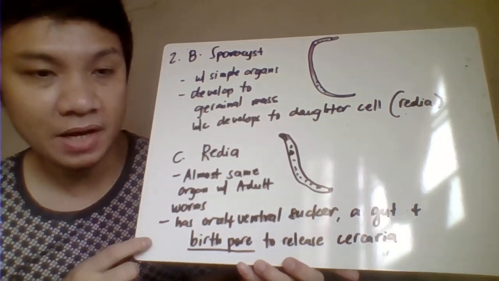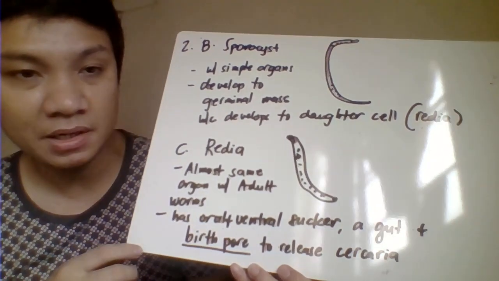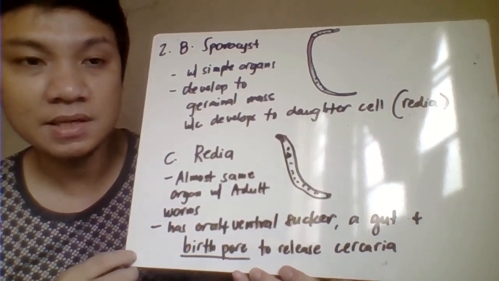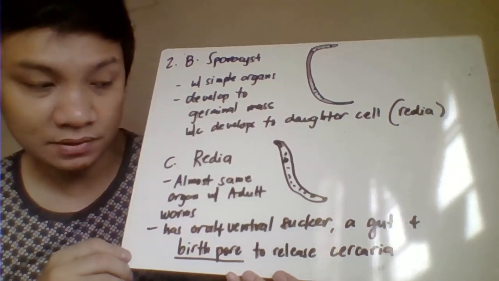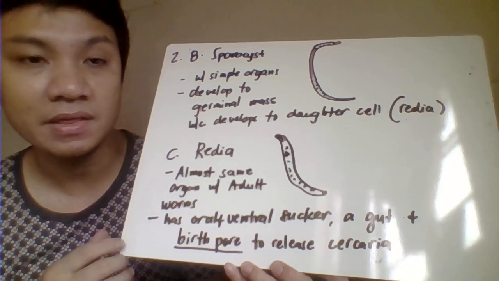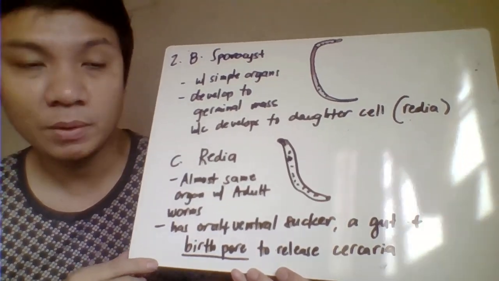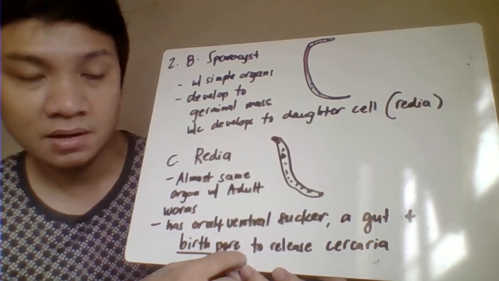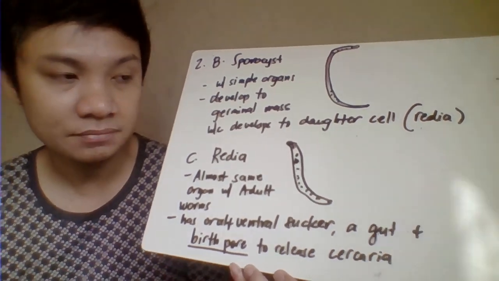Next, we have the redia. From this one, it transforms to become the redia here. The redia would have almost fully developed organs that are already equivalent with the adult worms. It would have the oral sucker, the ventral sucker. Meron na rin siyang gastrointestinal tract, but that one is incomplete. And we have also the birth pore, where it sheds the cercaria.